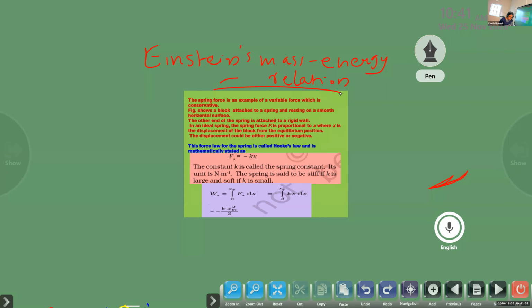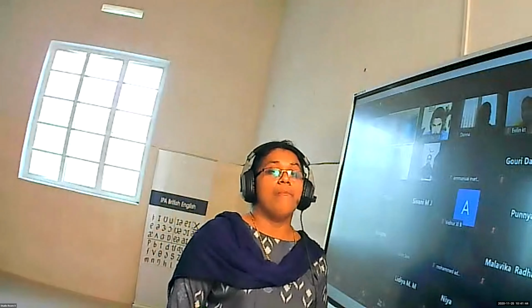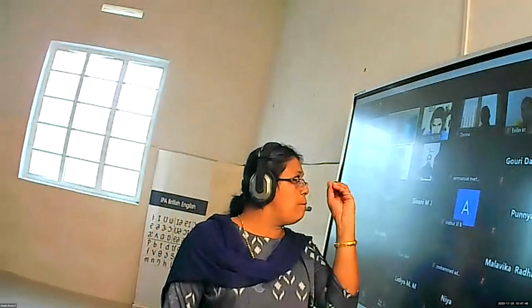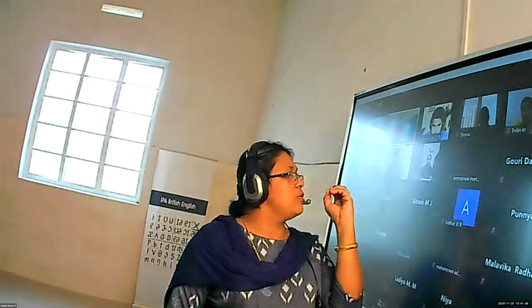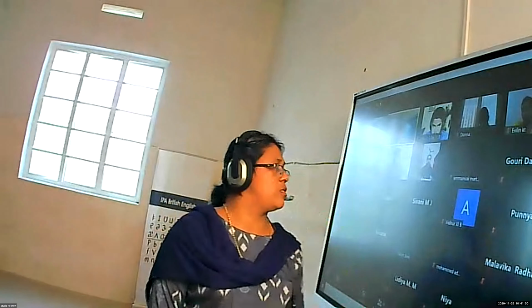So according to Einstein, whenever some energy is converted, especially when an object is colliding, in some cases some portion of the mass of the particle is converted into energy.